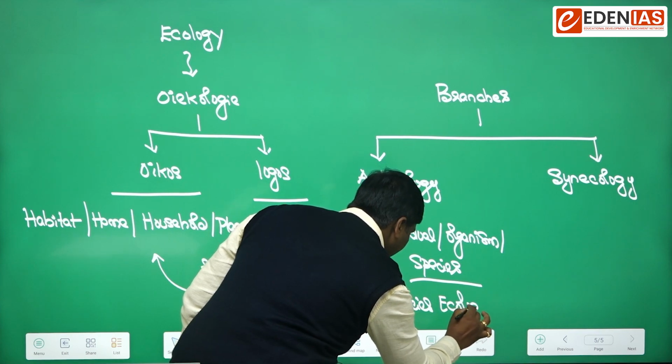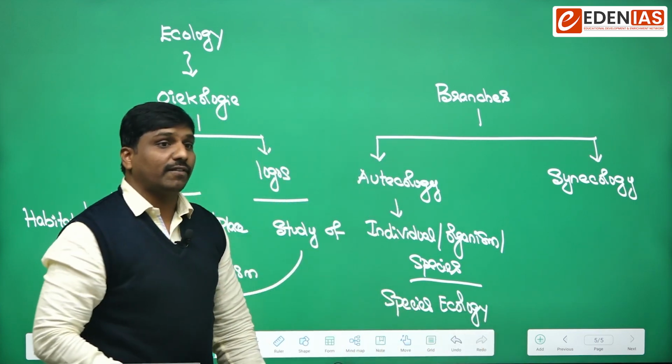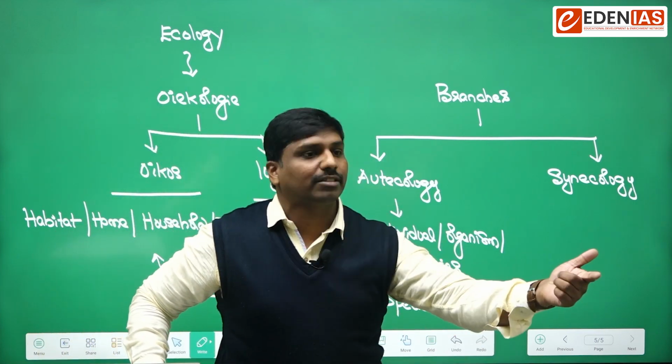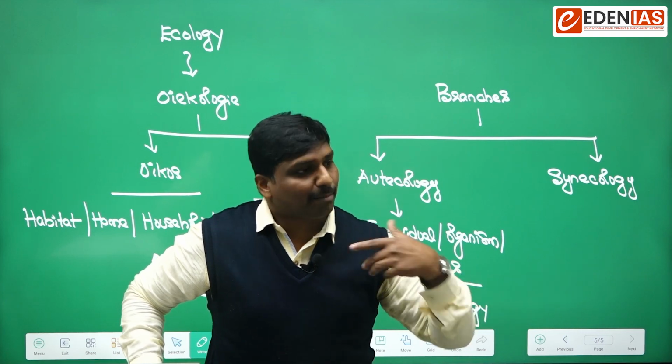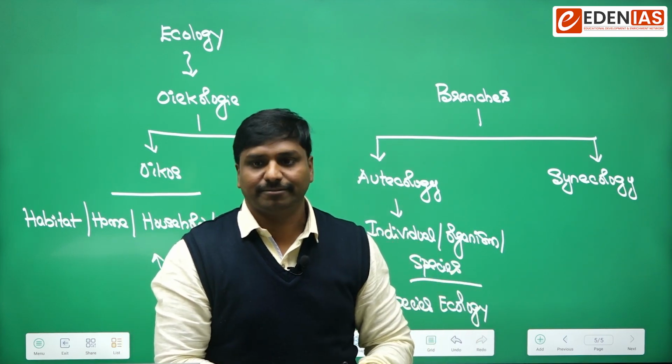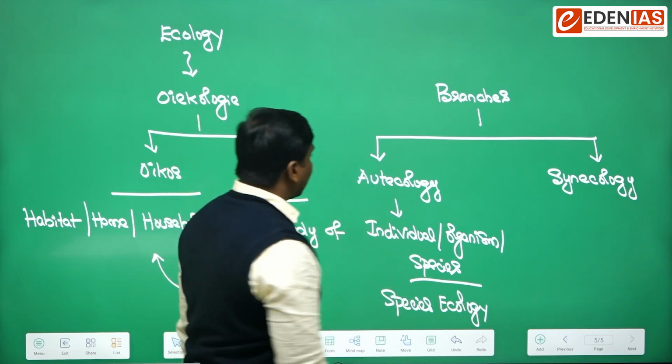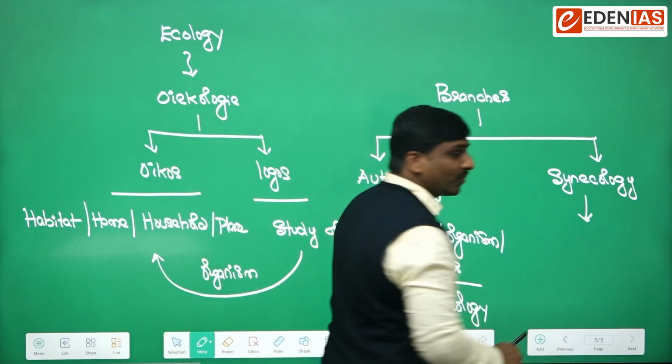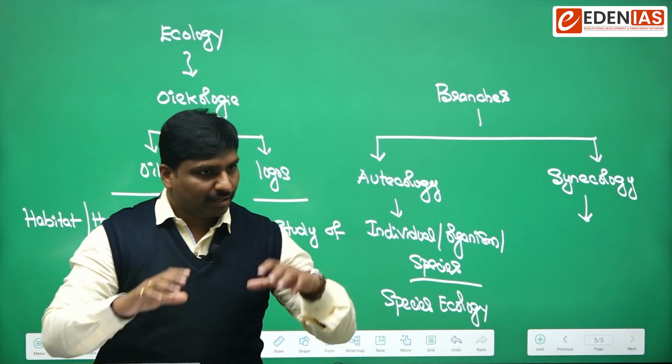For example, the interaction of one tiger with another tiger, let's say for mating. If you study that, this is part and parcel of autecology. Can you remember? And then what is synecology?